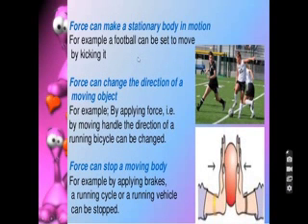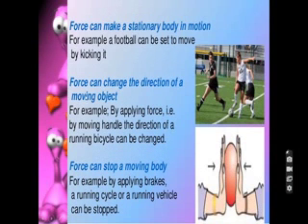Now again here, another effect of the force is, force can change the direction of a moving object. Yes, for example, by applying force, that is by moving the handle, the direction of a running bicycle can be changed. So this is another effect of the force, that it can change the direction of a moving object.